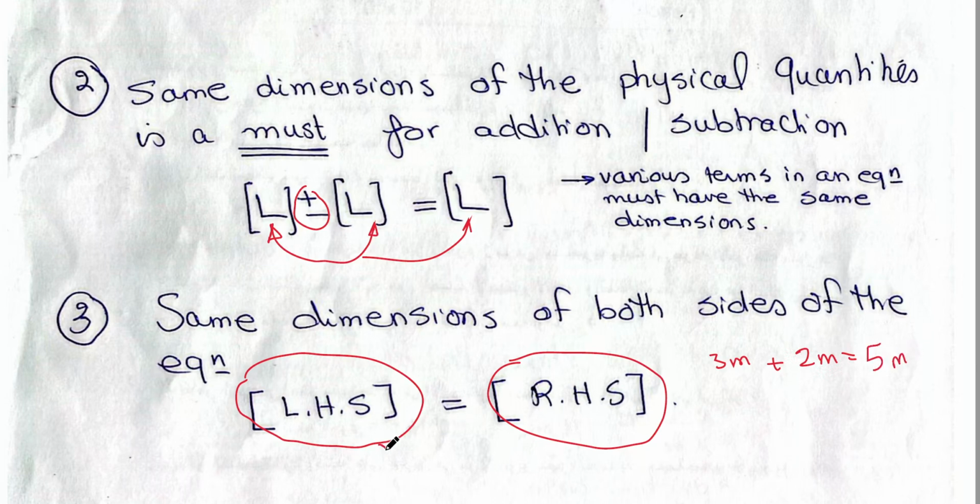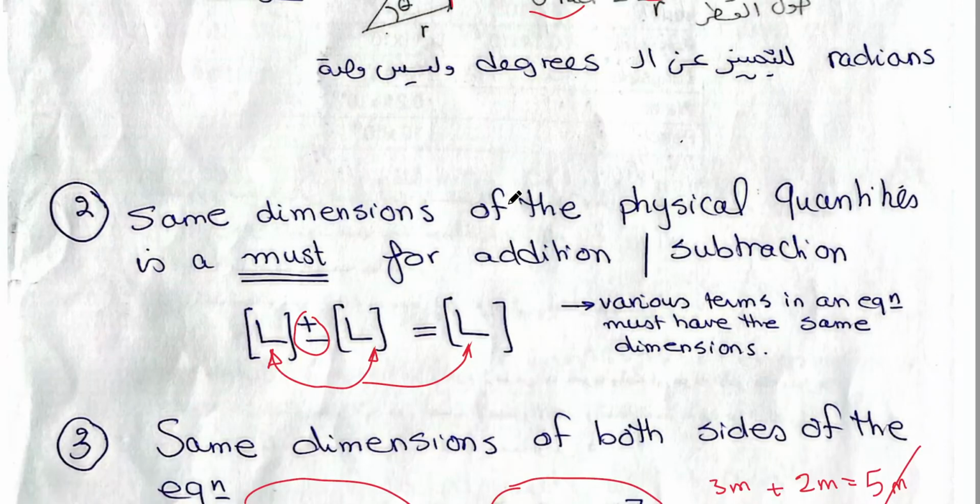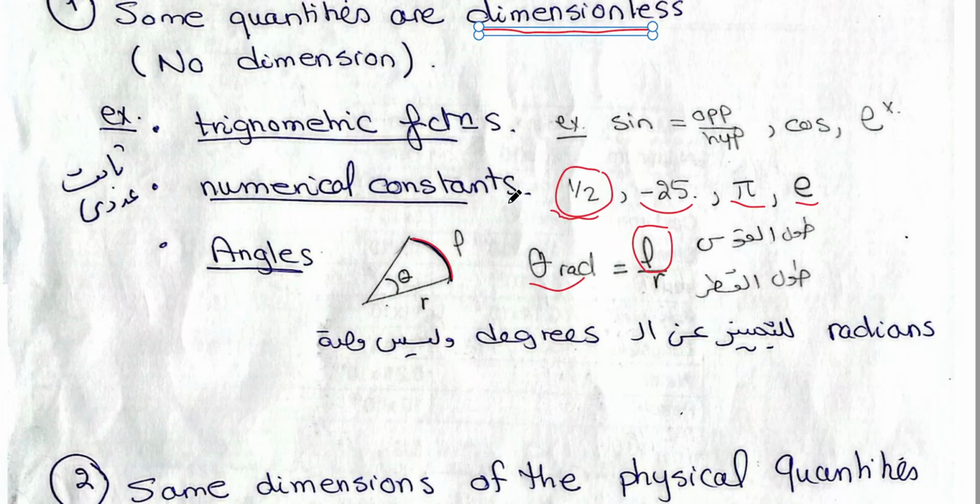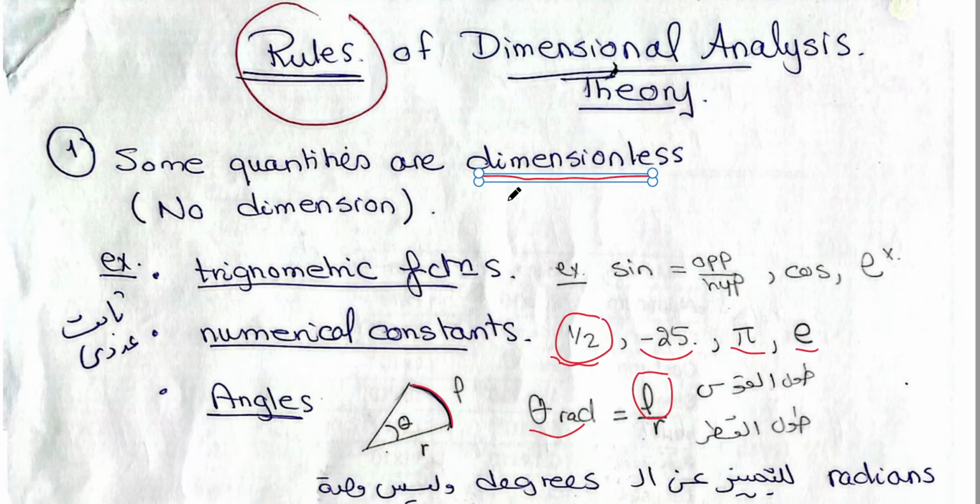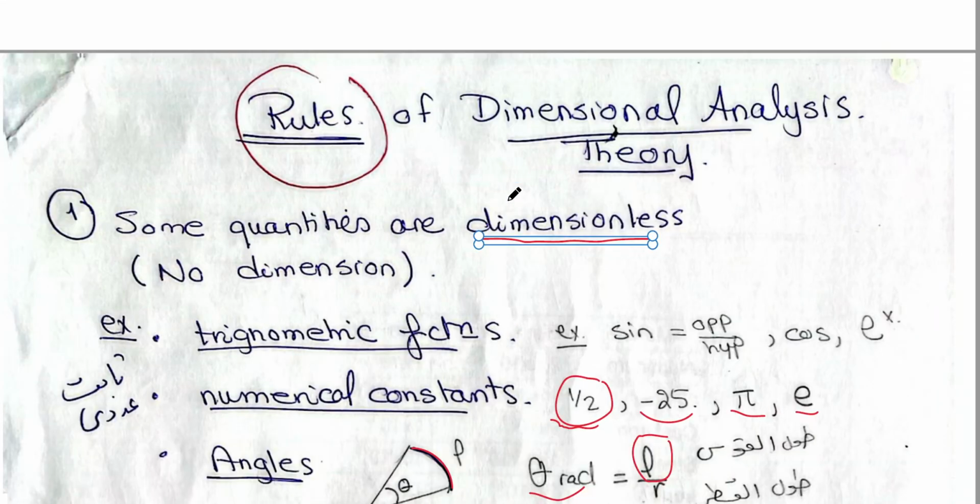So the left hand side dimensions are the same as the right hand dimensions. I cannot add 3 meters plus 2 meters and the result is seconds. No, it's meters. These three rules are the rules of the dimensional analysis theory.